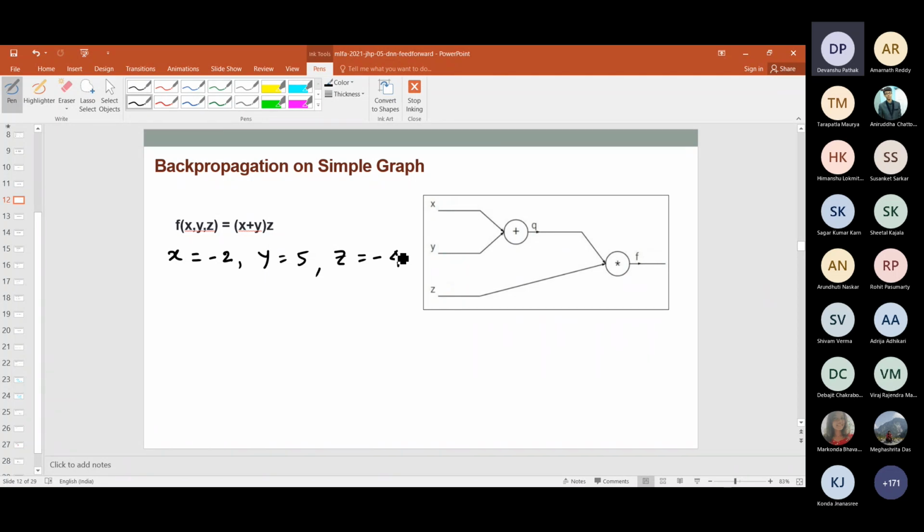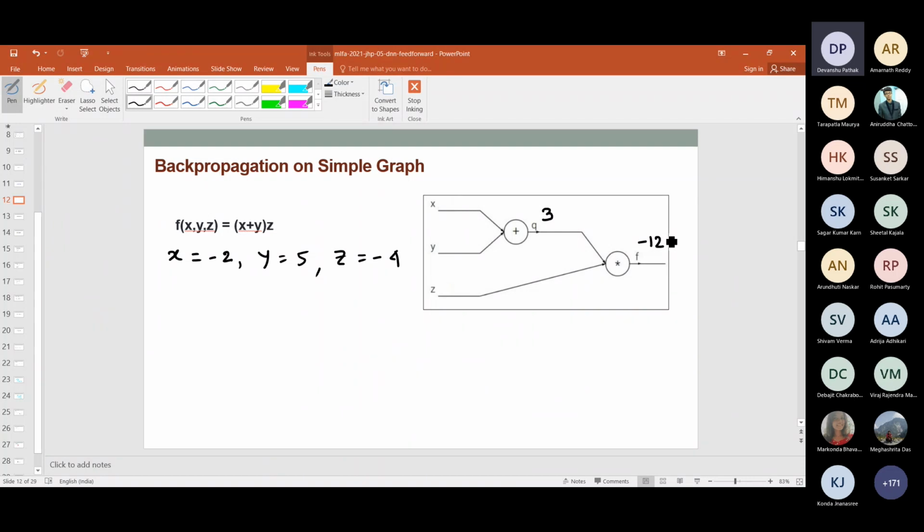Now, for sure, because you have this expression, if I simply put the numbers here, x and y I know, so therefore q is going to be 3 here, and f is going to be -12 here. If you simply do this, it is called the forward pass. For example, when you are doing it in a neural network, if you have the values known, then you simply input the values and you produce some value in the output. It's called the forward pass.